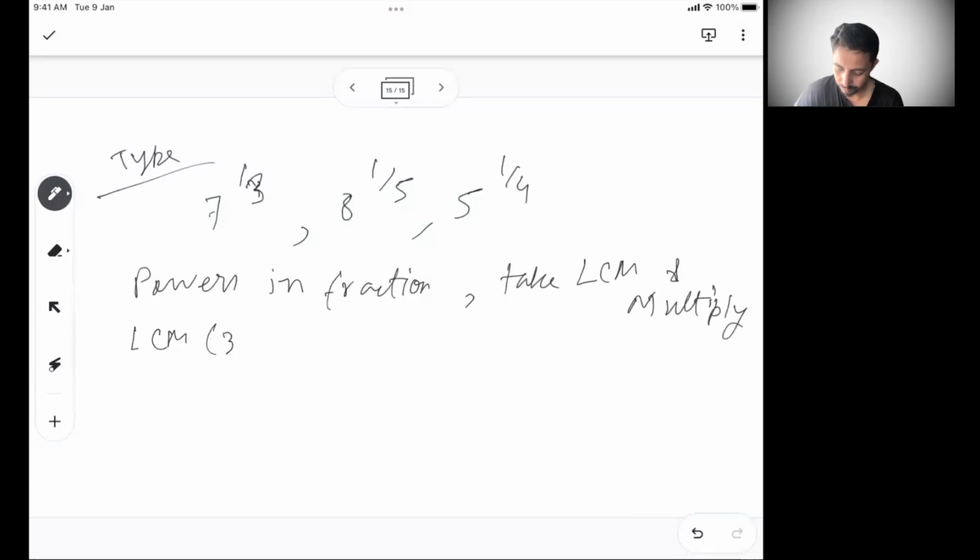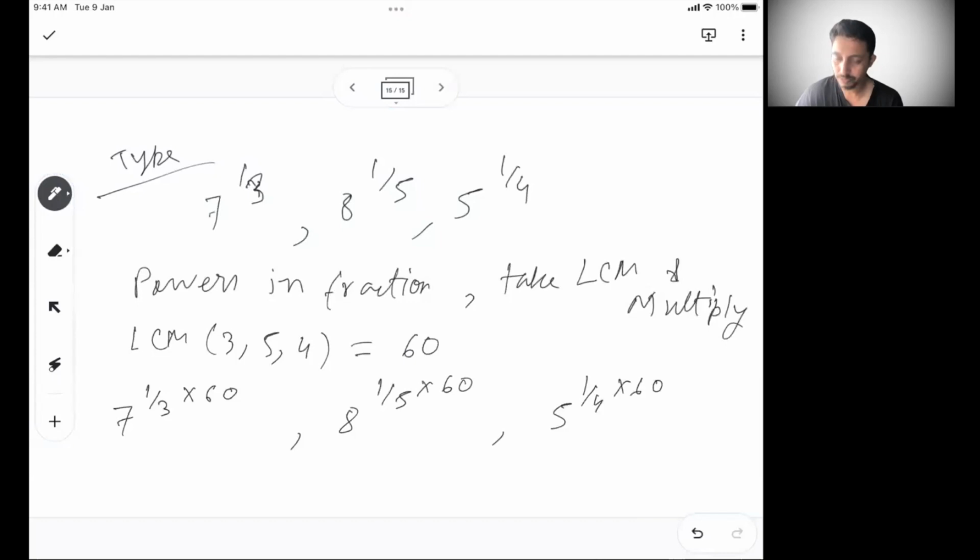The LCM of 3, 5, 4 is basically 60. So I will do 7 to the power 1 by 3 into 60, 8 to the power 1 by 5 into 60, 5 to the power 1 by 4 into 60. I'm just raising all of them to the power of 60. So this becomes 7 to the power 20, 8 to the power 12 and 5 to the power 15, right?